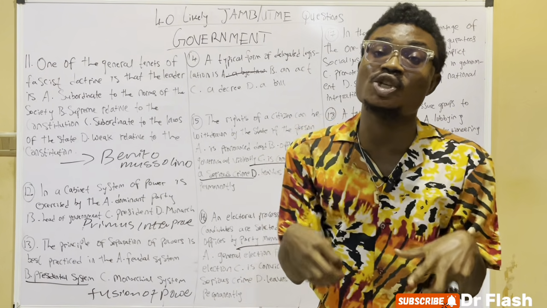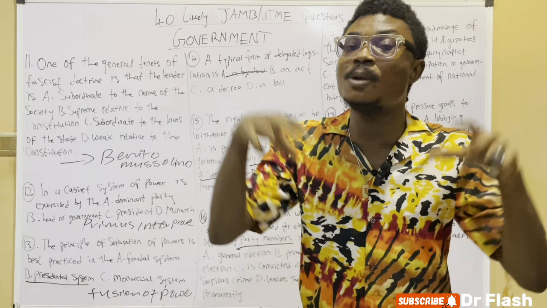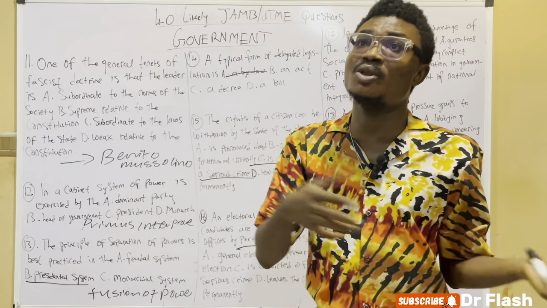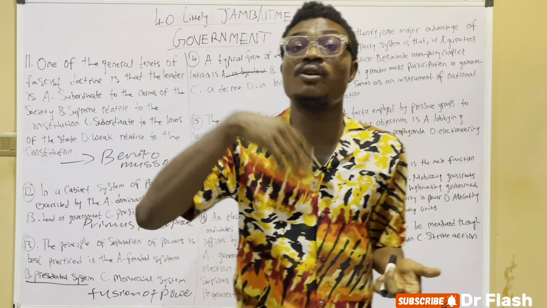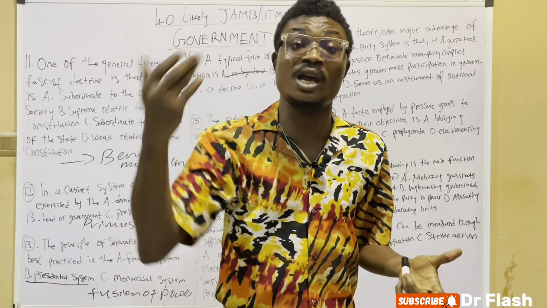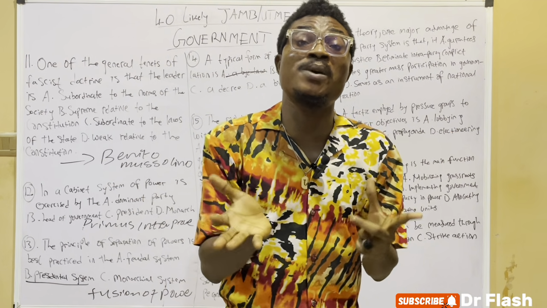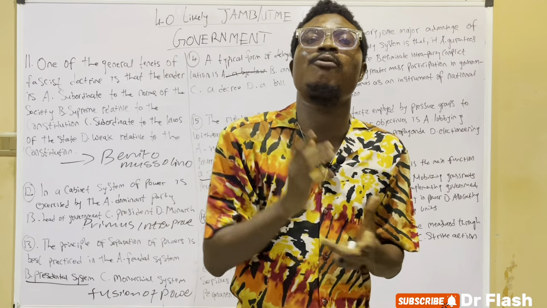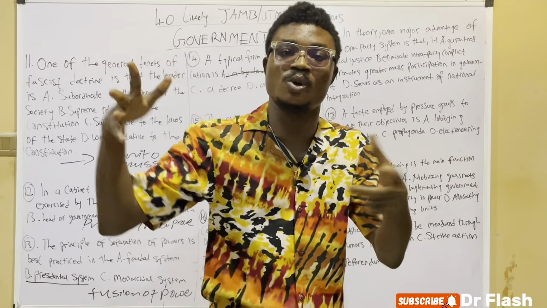Primary elections are conducted within the political party, by party members. In Edo State or in Nigeria, different primary elections are held, like 4 or 5 persons coming out for the position of governor. Then one person will emerge as the standard bearer of that party.